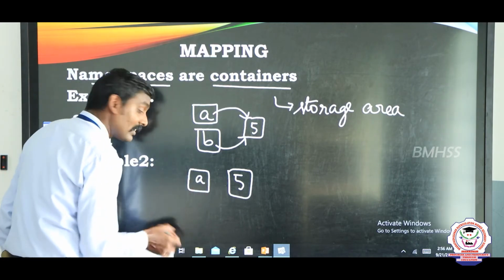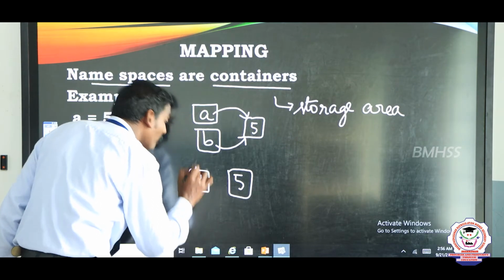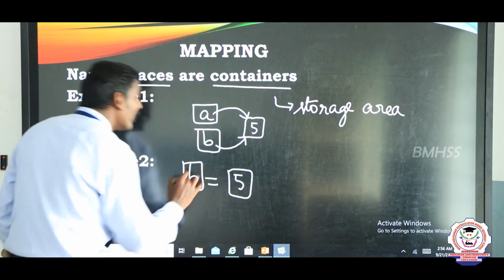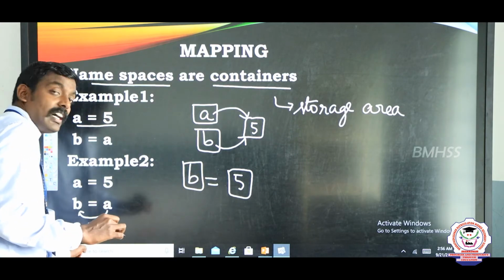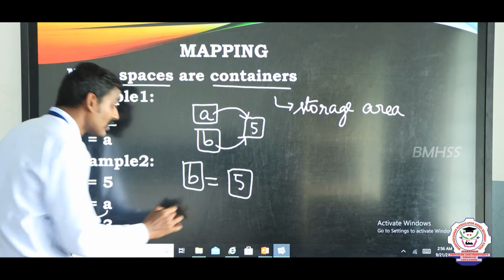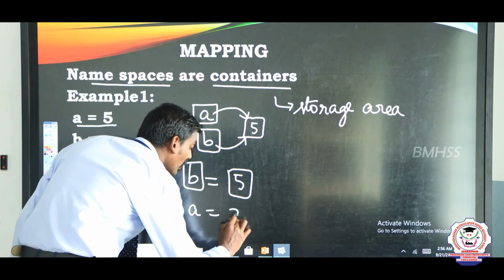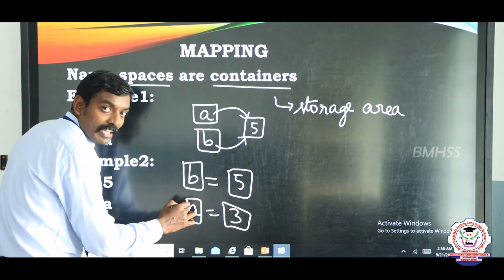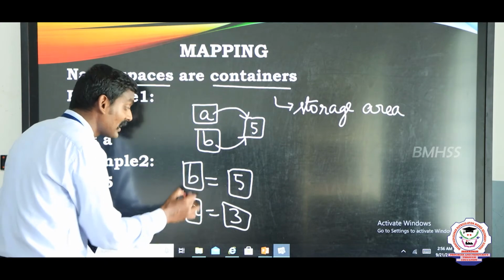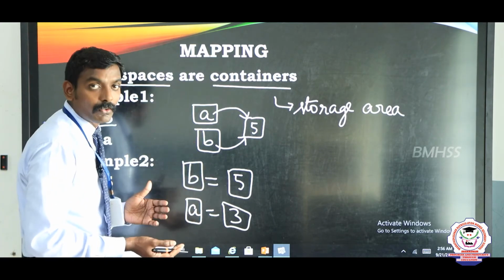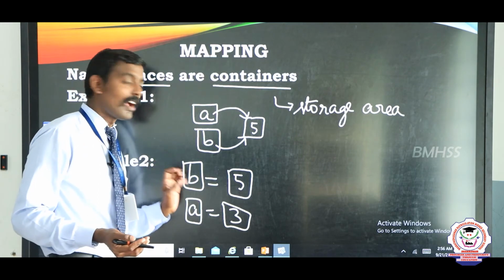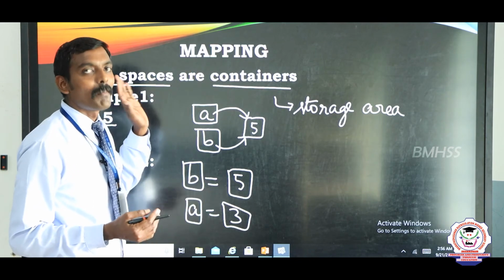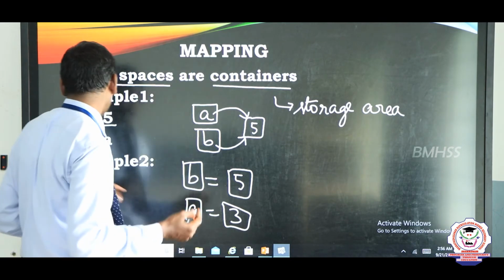So the memory location changes, that is b. Now b refers to the value 5, and a refers to 3, that means a equal to 3. In this example, a and b are different namespaces or different variables, and they can refer to different values, but in the previous example they referred to the same value. Are you clear, children? This is the simple concept of mapping.